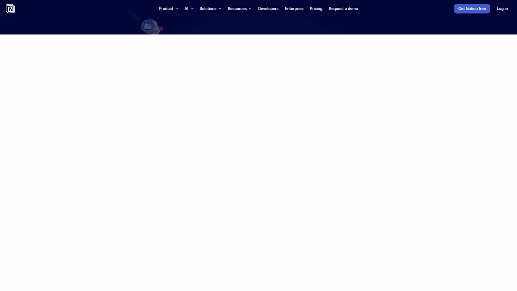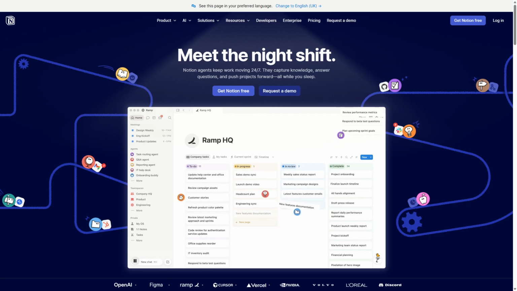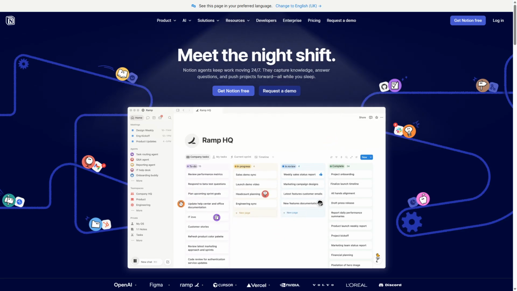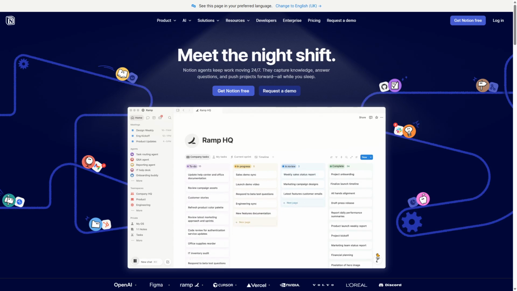Opt for Notion if you want a polished, easy-to-use workspace with strong collaboration features and integrations out of the box. It's ideal for teams focused on productivity without the hassle of managing infrastructure or custom development. Your choice depends on your priorities.